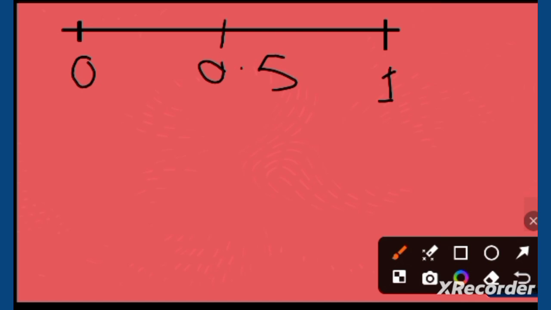Probability 0 means it's not possible. I have one example here. One example of 0.